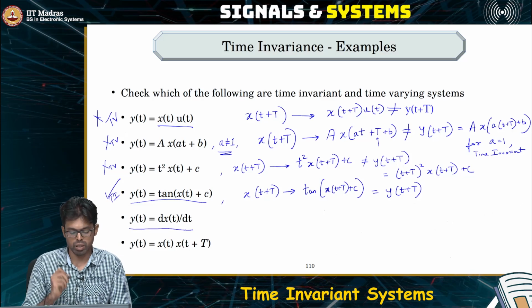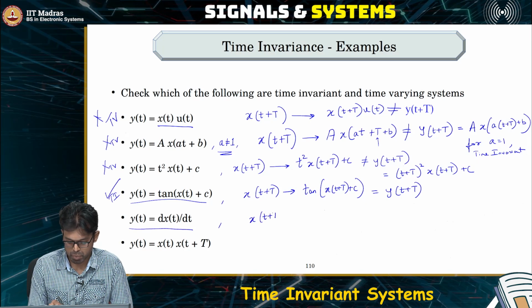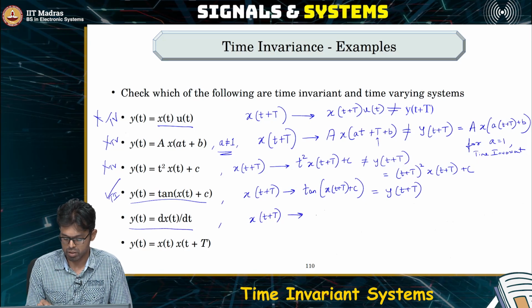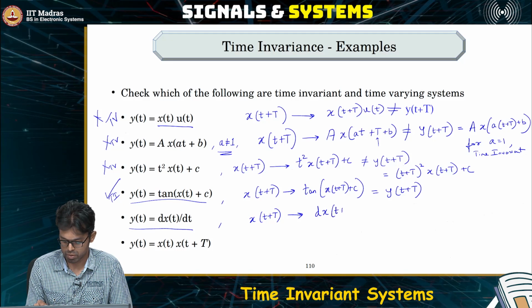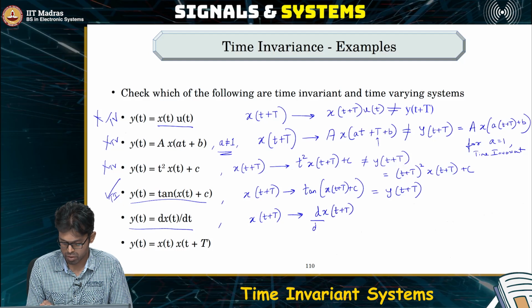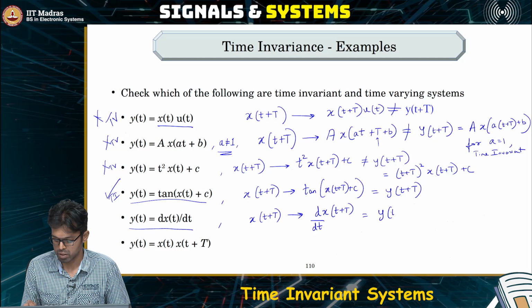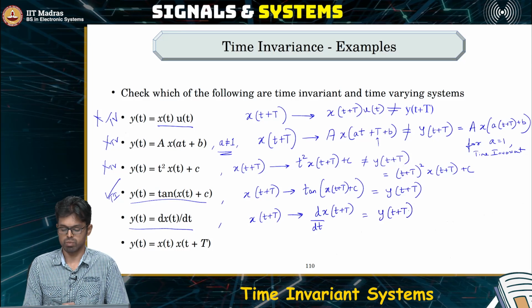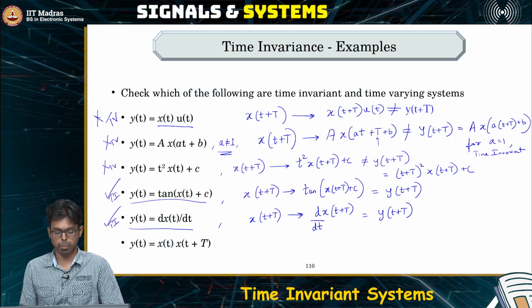What about this setup? So you feed an x of t plus T. This is dx of dt, which is the same as shifting the output also, right? Hence this is also time invariant.